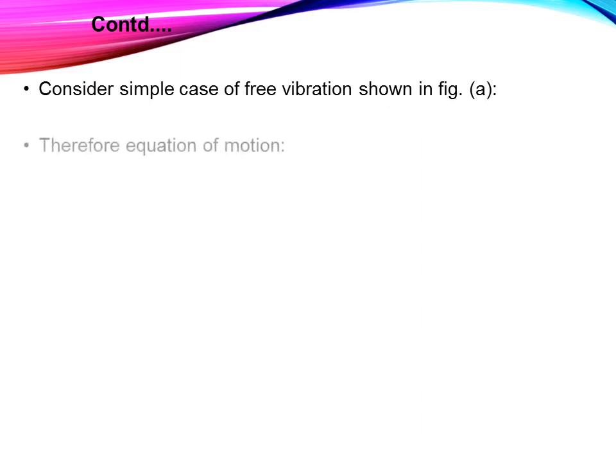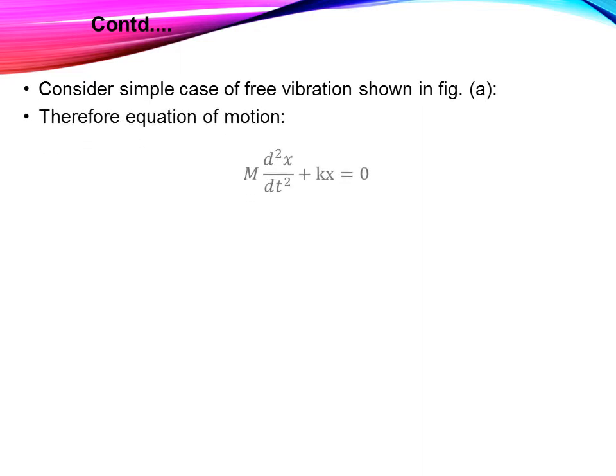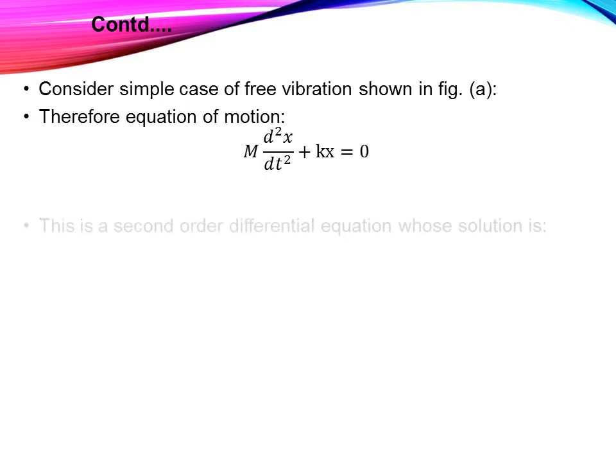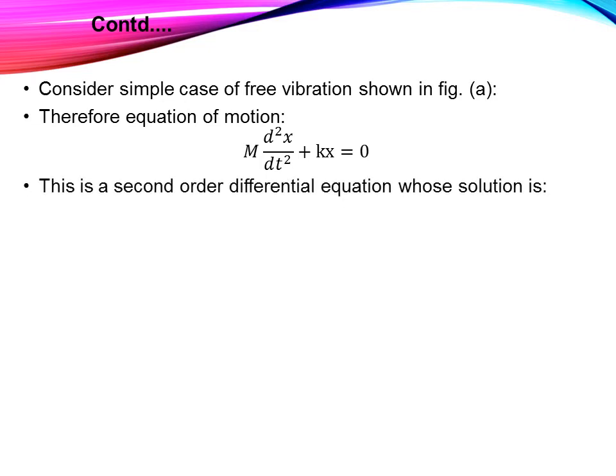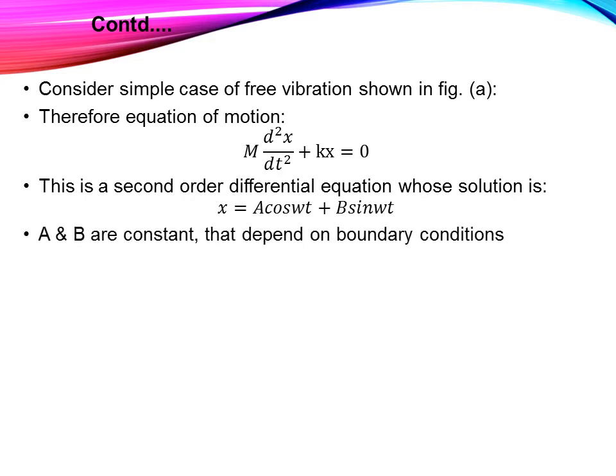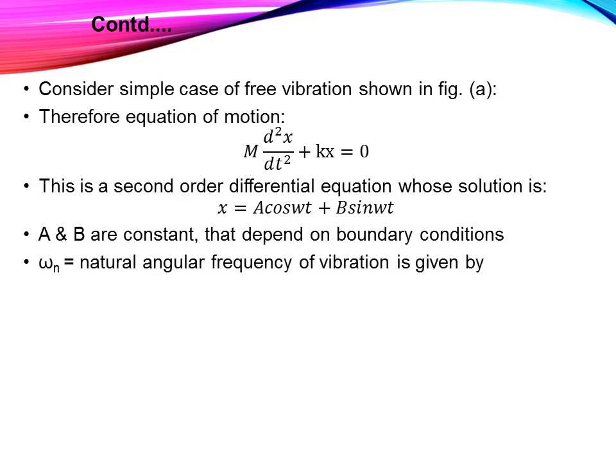Consider the simple case of free vibration as shown in figure A. The equation of motion is m d square x by dt square, that is x double dot, the acceleration, plus k x is equal to 0. This is a second order differential equation whose solution is x is equal to a cos omega t plus b sin omega t, where a and b are constants that depend on the boundary conditions, and omega n, the natural angular frequency of the vibration, is given by omega n is equal to square root of k upon m, where k is the stiffness and m is the mass.